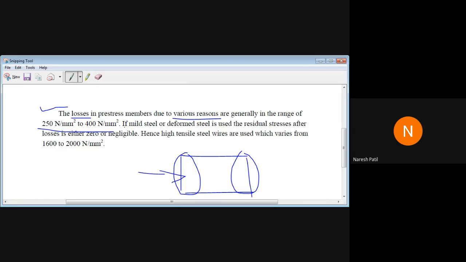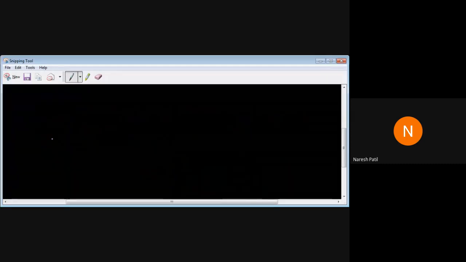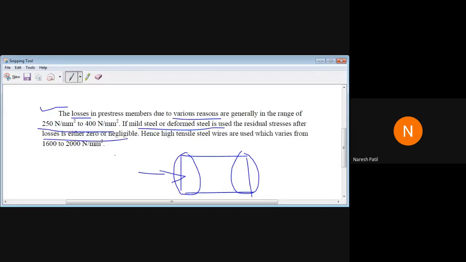That is the reason if mild steel or deformed steel is used, the residual stresses after losses are either zero or negligible. So can you tell me what is the yield stress for mild steel and deformed steel? Can anyone tell me?